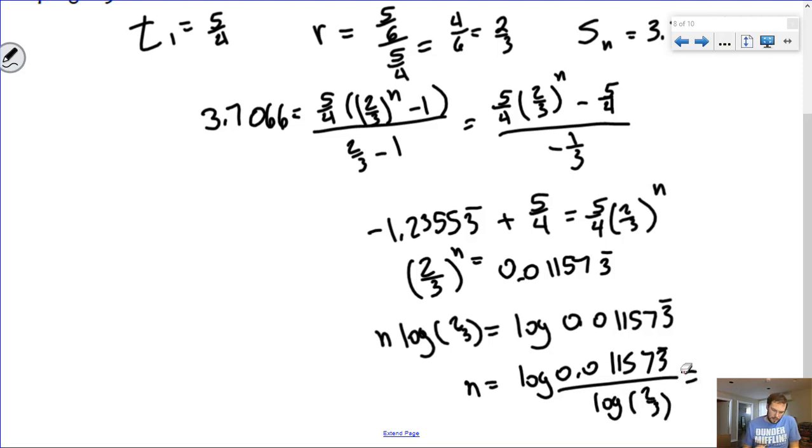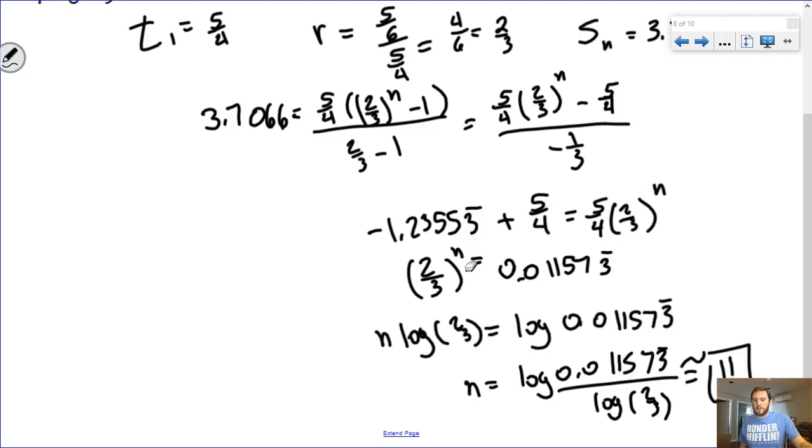So when I plug that into my calculator, the log of this number divided by the log of 2/3 is approximately 11. So what that means is there are approximately 11 terms.